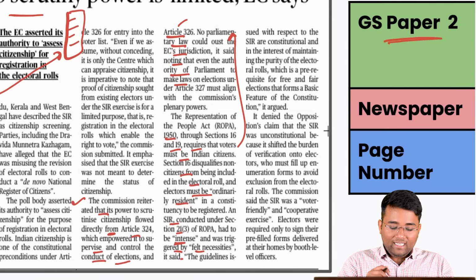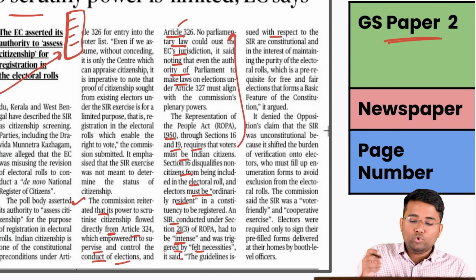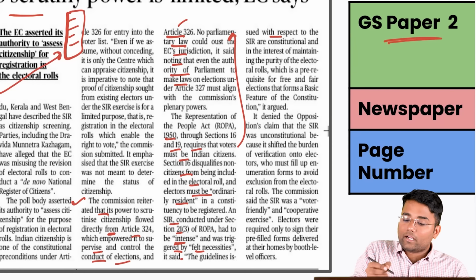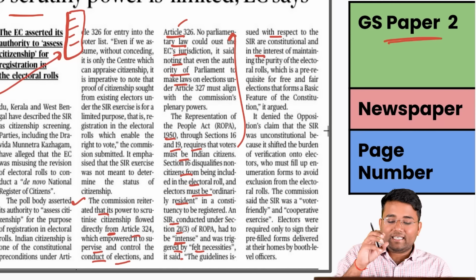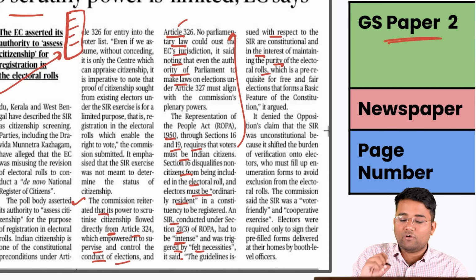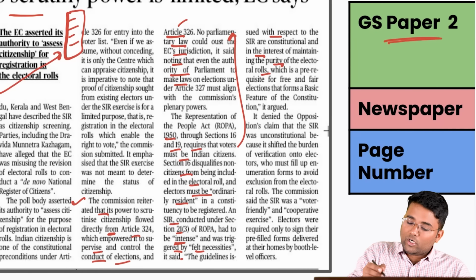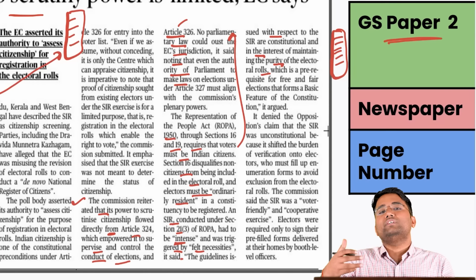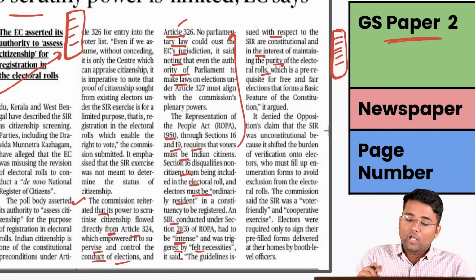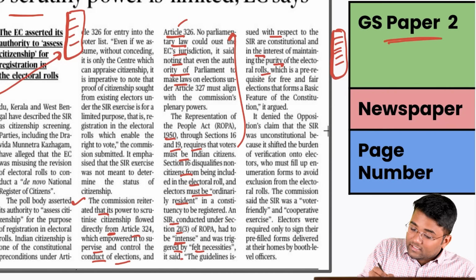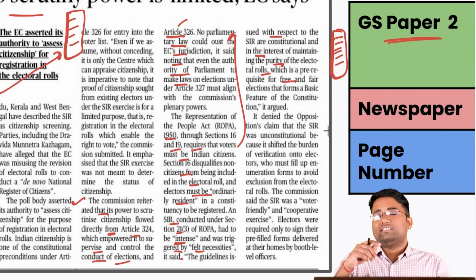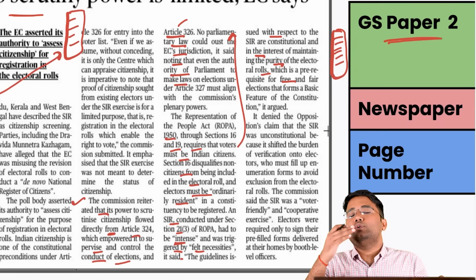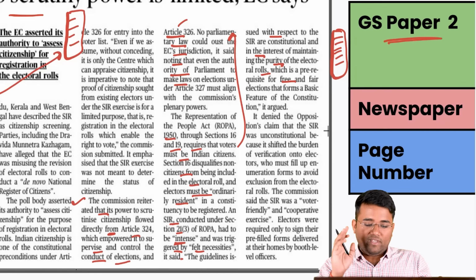Also, they said that the guidelines issued with regard to the SIR are constitutional and in the interest of maintaining the purity of the electoral rolls. Whatever persons' names are in the electoral rolls, they are citizens. There is no inclusion and exclusion error being witnessed. Also, this is one of the important prerequisites: the sanctity of the electoral roll needs to be maintained to go for free and fair elections.